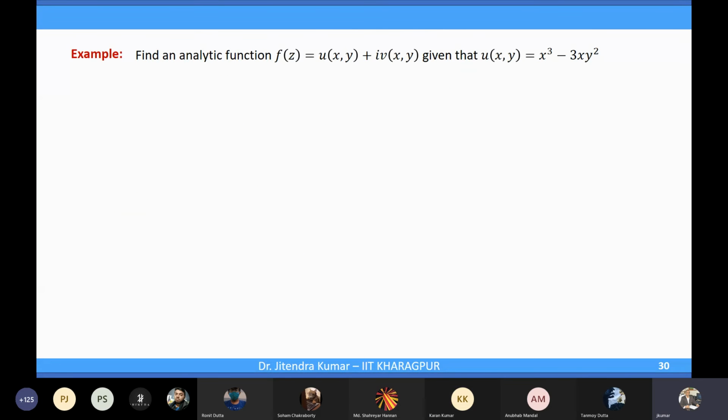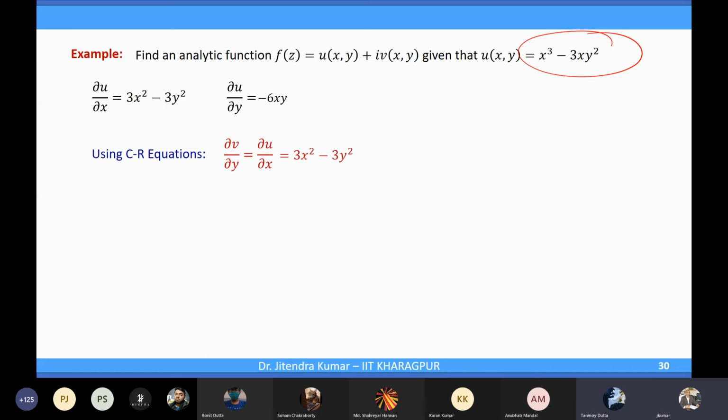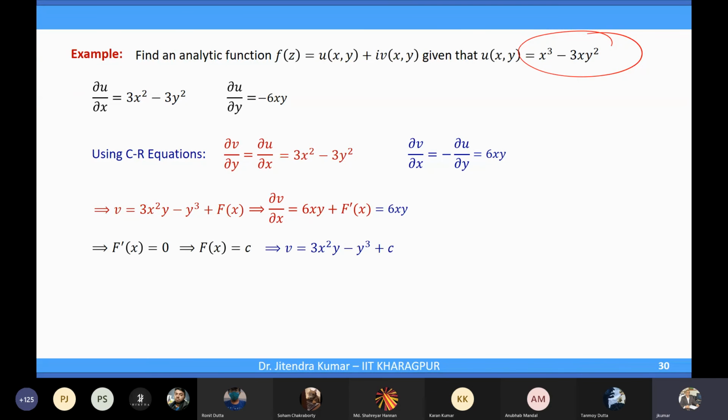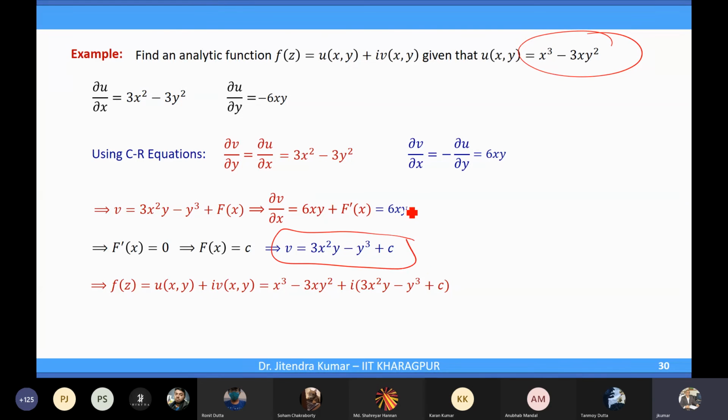Do it here. U is given. That's simple, right? So is it 3x square y minus y cube plus c? Got it already? Yes, sir. Using the CR equations, then minus v, then you have f prime x, again this is 0, a constant, and then you got v as 3x square y minus y cube plus a constant term. True? Plus a constant term.